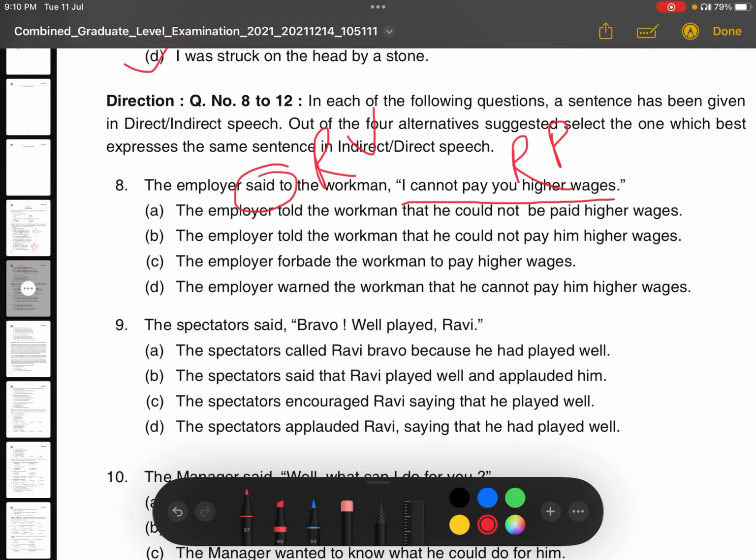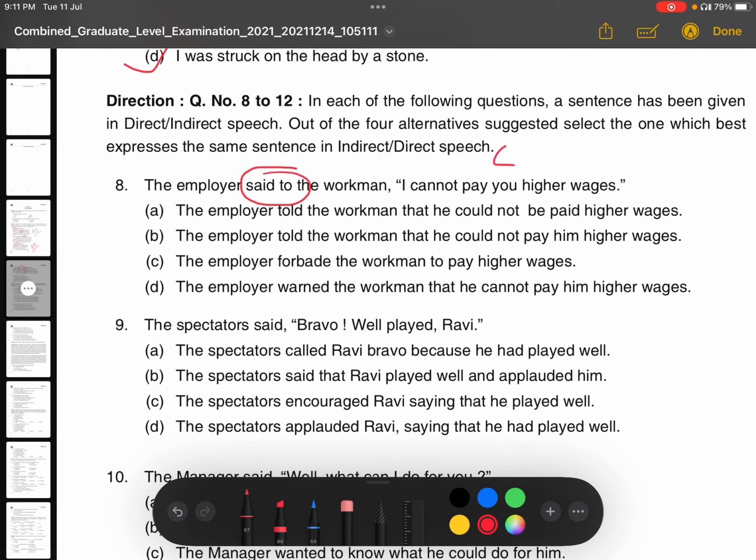Reported speech tense according to the form of the verb which is there in the reported verb, right? So this is the basic rule that we should always remember. So reported speech should be changed in indirect speech if the reported verb tense is in past form. So let's see what is the question here. Here the question is: the employer said to the workman, I cannot pay you higher wages. Correct? So you can see here said, it means it is definitely in past form. Now, one more thing I will tell you, if the reported verb is in that form, which is the form said to, correct?